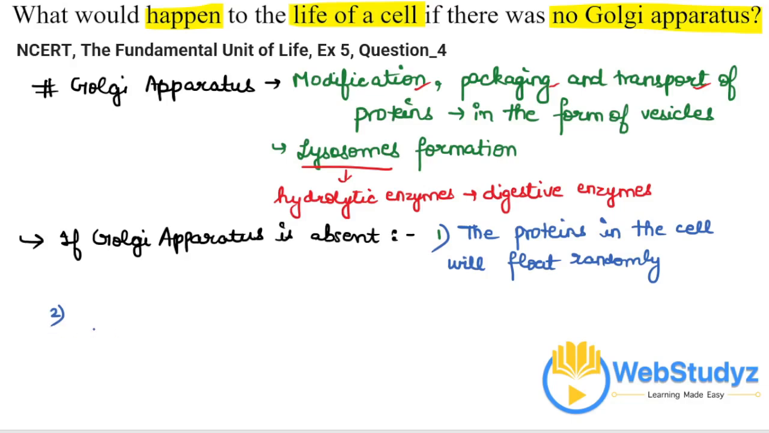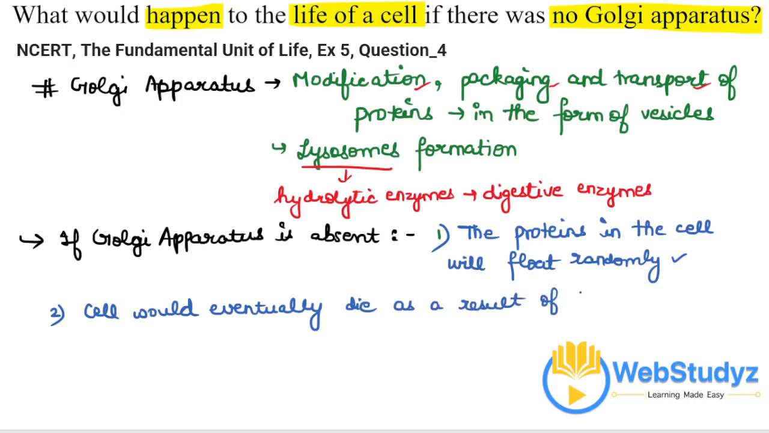Moreover, the second part is if lysosomes are not generated in the absence of the Golgi apparatus, then the cell would eventually die. Eventually, the cell has to die in any of the cases. If the protein is not reaching the target sites, eventually other organs will die, and eventually the cell will die because there is no systematic way of carrying out things, because protein contains all the information. So the cell would eventually die as a result of buildup of dead and damaged molecules.